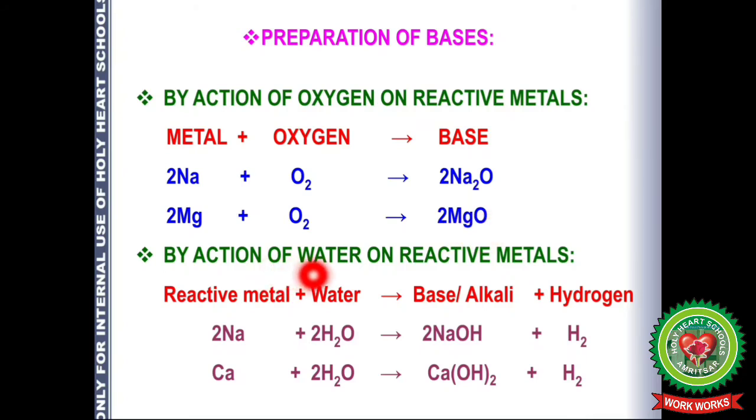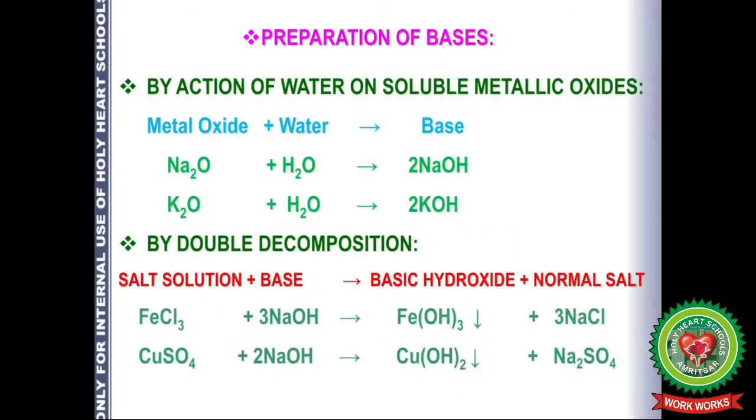The second method of preparation is by the action of water on reactive metals. So in the first case oxygen was reacting, in the second case water is reacting with active metals. When an active metal like sodium dissolves in water, it will form sodium hydroxide and hydrogen gas is liberated. Same is the reaction with calcium.